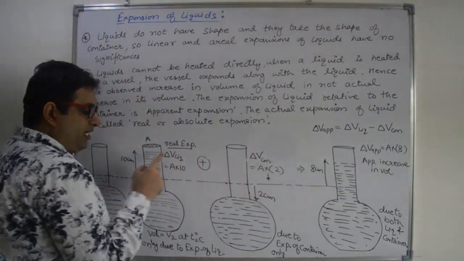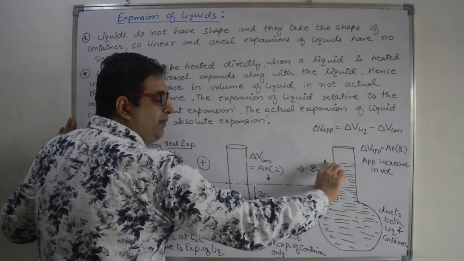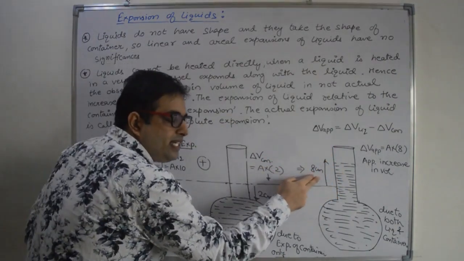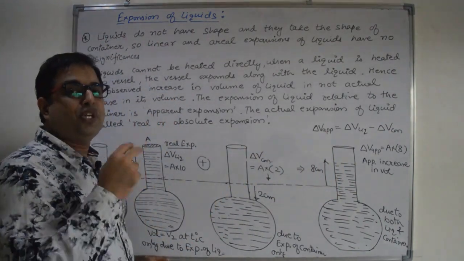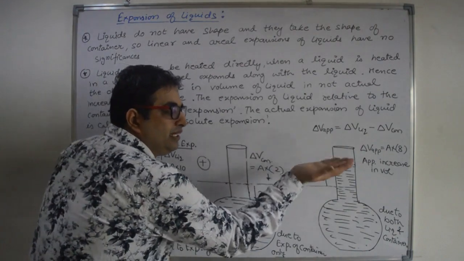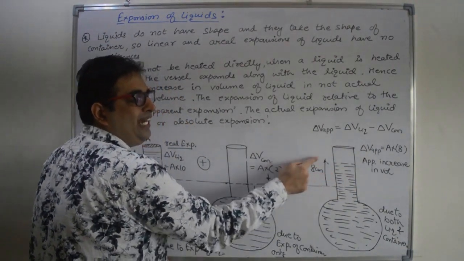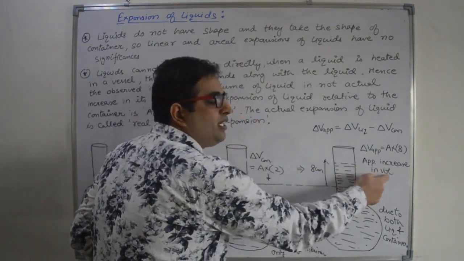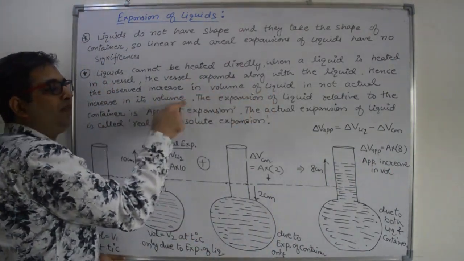So net effect is 10 minus 2, that is 8 centimeter above the original level. That means this is the net effect of expansion of liquid as well as expansion of container. So the increase in volume visible to us is only 8 centimeter. This is known as apparent increase in volume of liquid, not the real increase in volume of liquid.